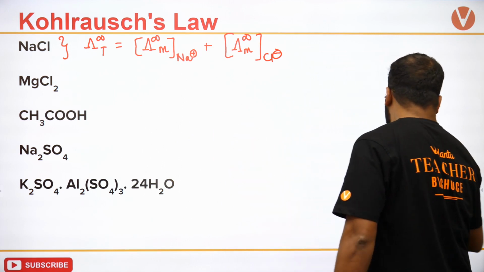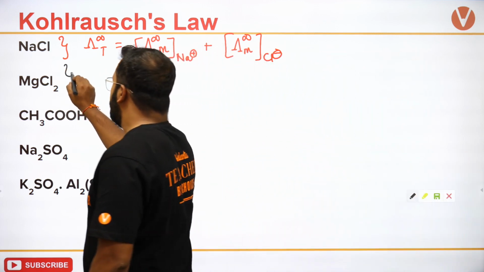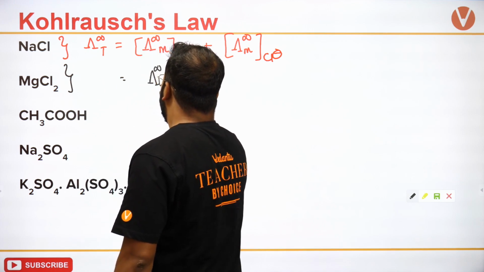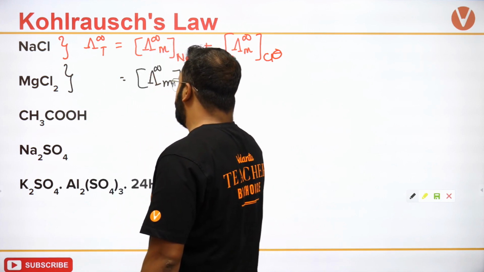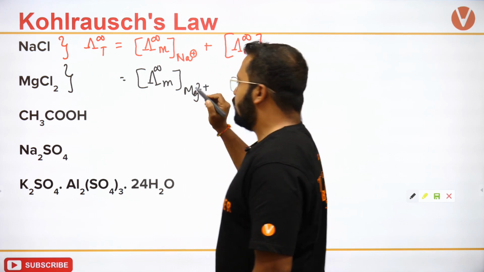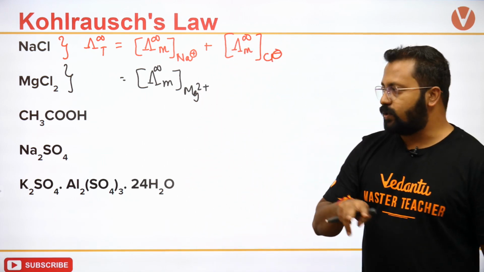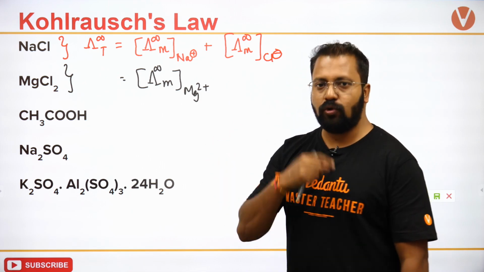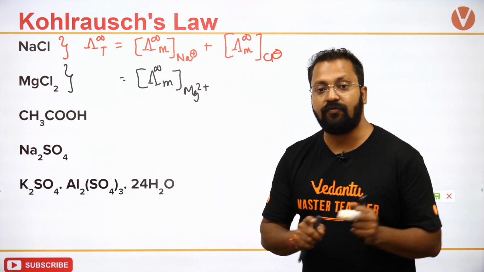Okay, in MgCl2, what I will do is I have one Mg2 plus ion, and there are two chloride ions which are given out per mole of MgCl2. Two moles of chloride ions given per mole of MgCl2.